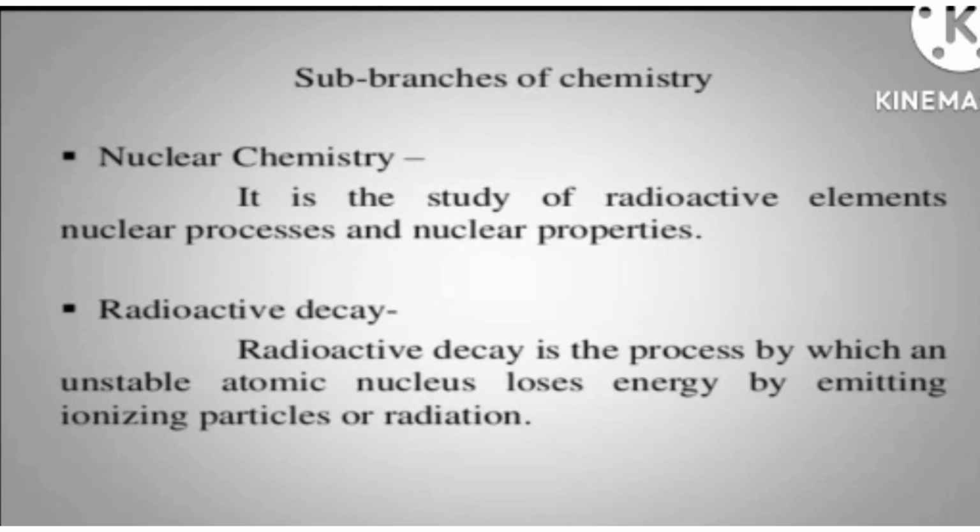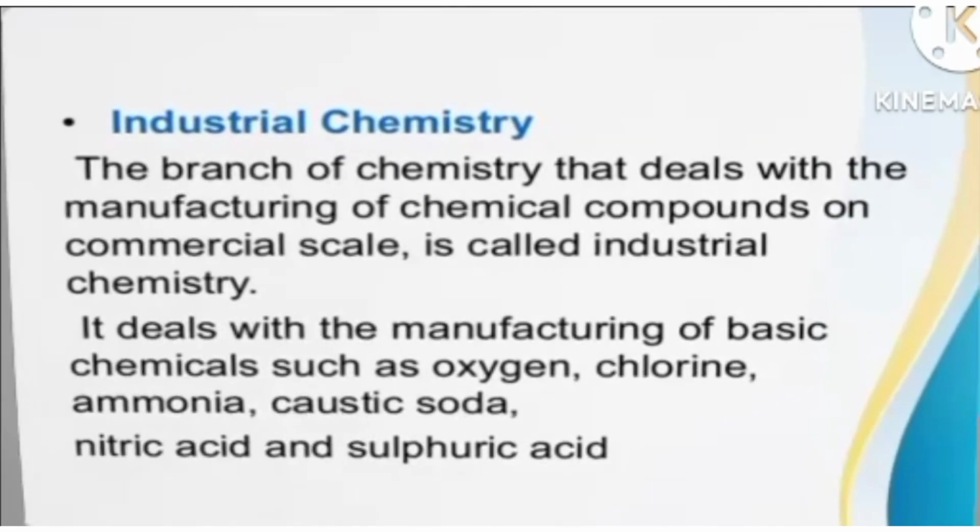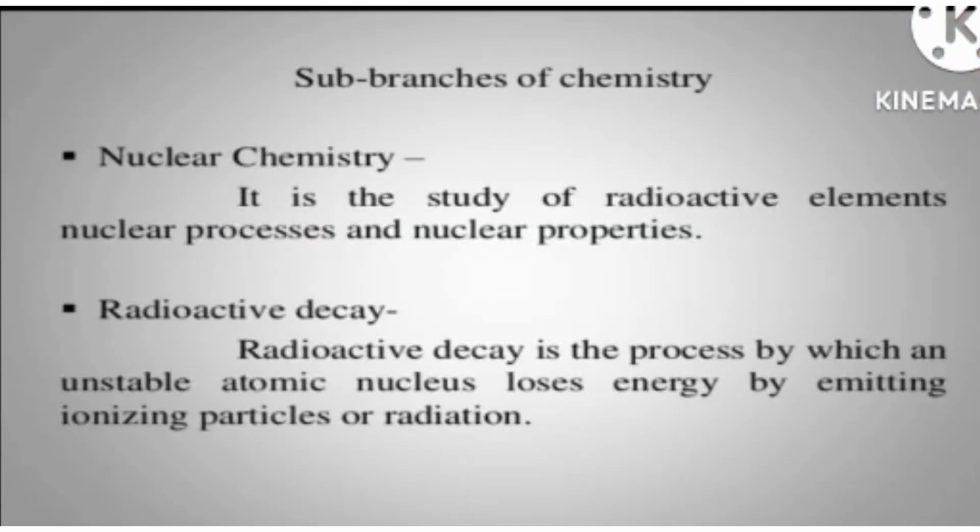Actually in a radioactive process, when elements emit radiation from themselves, they actually decay, they decompose, because neutrons are released during these processes. After some time, the molecule will decay. So when we discuss this type of decay, which occurs due to the emission of radiation, we discuss these changes in radioactive decay. During radioactive decay, what happens? Basically, the atomic nucleus loses energy by emitting ionizing particles or radiation. So these changes we also discuss in radioactive decay.